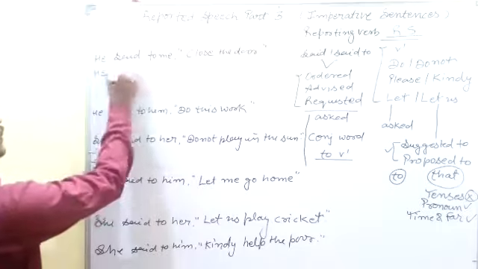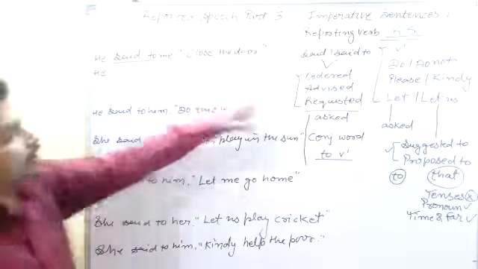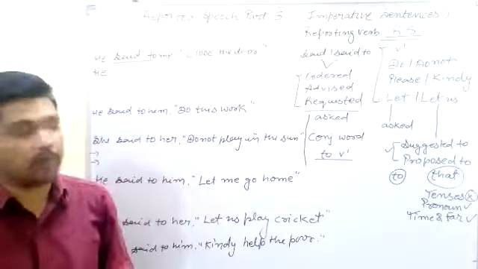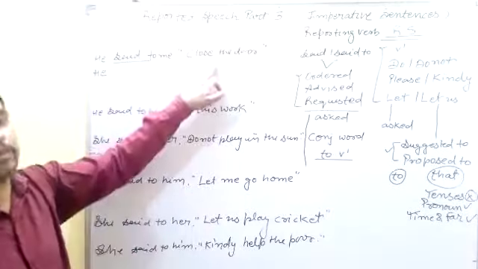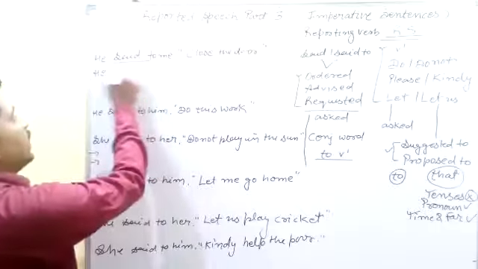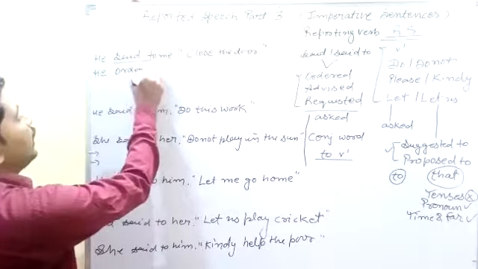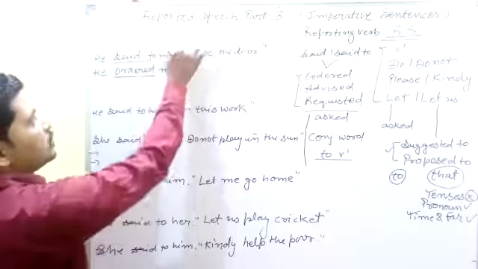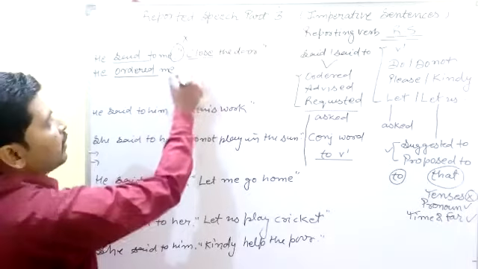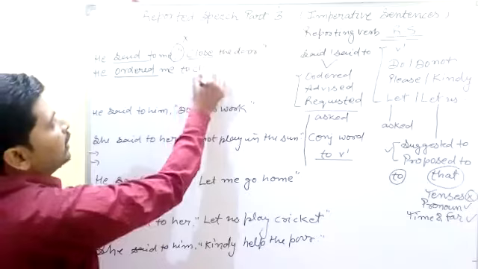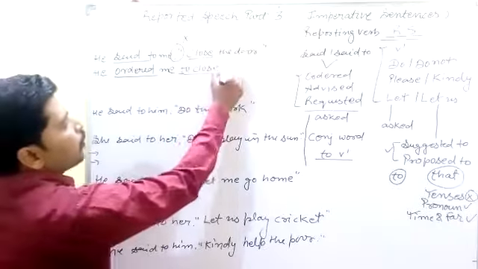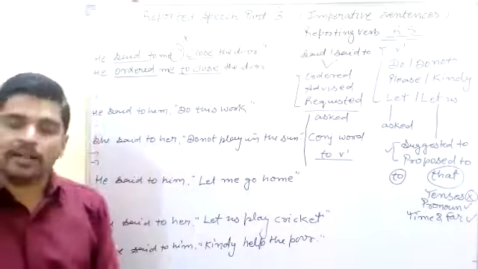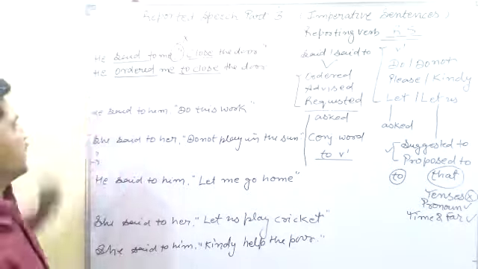So let me start changing the sentence from direct to indirect. Here we can find "he said to", which changes into ordered, advised, or requested. Students, you know that when a sentence starts with the first form of the verb, we can understand the feeling of an order. So "said to" changes into "ordered", O-R-D-E-R-E-D, me. The comma and inverted comma are left out. Before the first form of the verb we use "to", then the first form of the verb after "to": close the door. It is indirect speech. I think you understand very well. It is a very simple sentence.